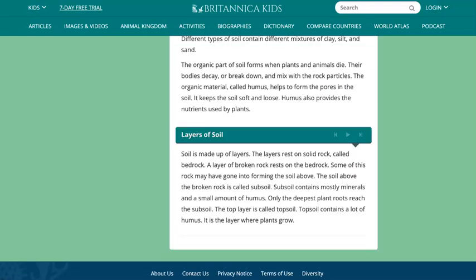Soil is made up of layers. The layers rest on solid rock, called bedrock. A layer of broken rock rests on the bedrock. Some of this rock may have gone into forming the soil above. The soil above the broken rock is called subsoil. Subsoil contains mostly minerals and a small amount of humus.